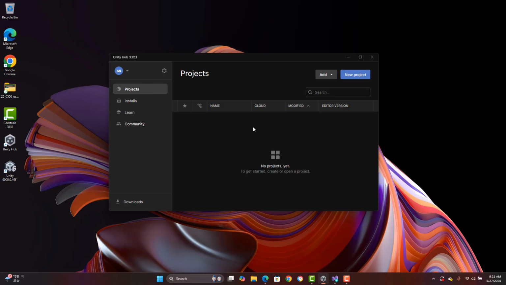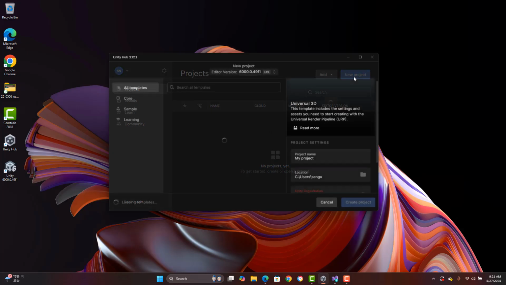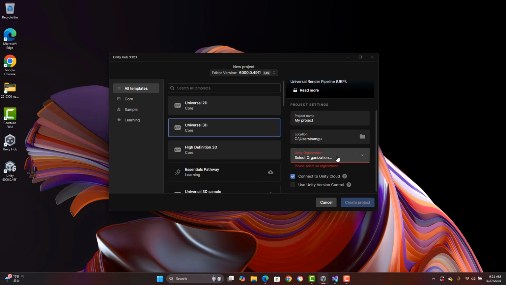Now on the desktop, you have Unity Hub and Unity 6.0, but typically you want to open Unity Hub first to do anything with Unity. And again, new project, and here is where your files will be stored.